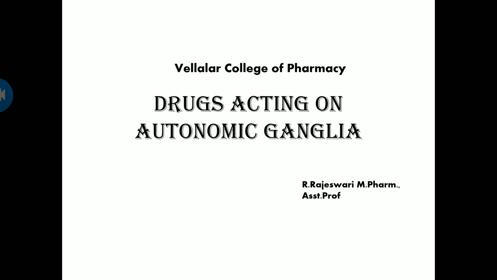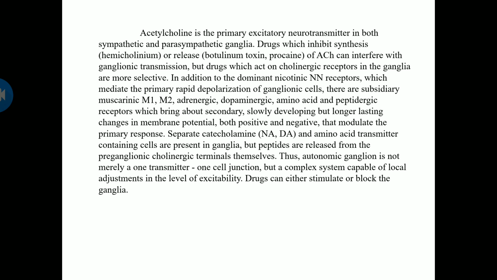Hello everyone. Today let us go with drugs acting on autonomic ganglia. So ganglia is nothing but the point where the nerves will meet. So acetylcholine is the primary excitatory neurotransmitter in both sympathetic and parasympathetic ganglia.